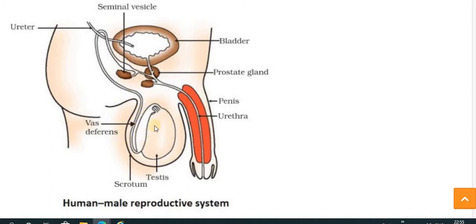This vas deferens connects the testis, and whatever sperm is produced in the testis passes from the testis to the urethra. You can see this pipe-like structure called the vas deferens, which arises from the testis, collects the sperm from the testis and transfers it to the urethra. Over here you can see.